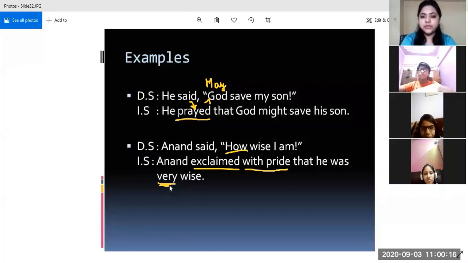And I am is in present, so it has changed into past. Am has been changed into was. And this I, it is in first person, so it changes according to the gender of the subject. Anand is in masculine gender, so in place of I, he will come.